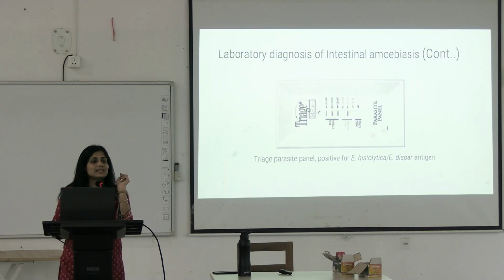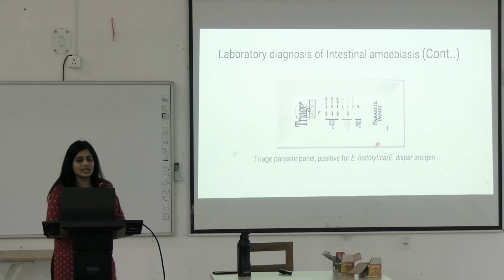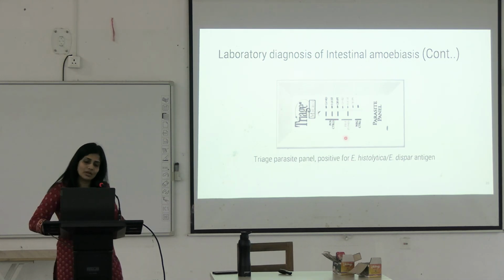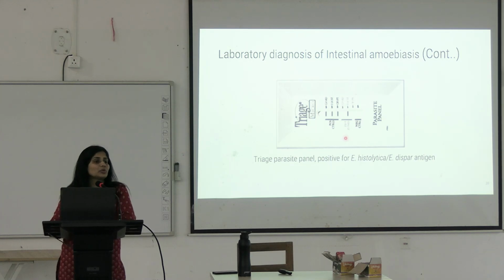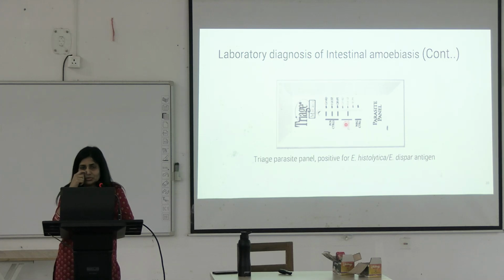This is ICT TRIAGE panel test. What is this? It has E. histolytica, Giardia and Cryptosporidium. So, usually it is helping you to do the bedside diagnosis of the causative organism to treat it. So, this is parasite panel immunochromatographic test. Okay, there are 3 organisms that you can diagnose here: E. histolytica, Giardia and Cryptosporidium. Okay.